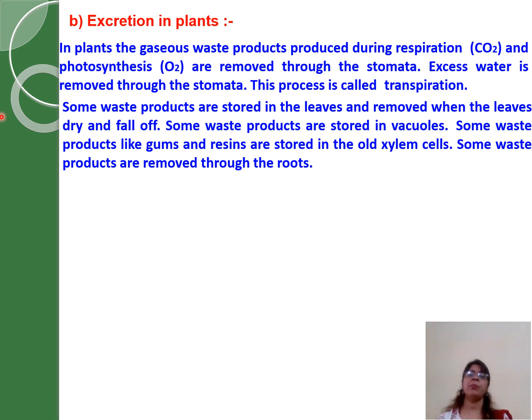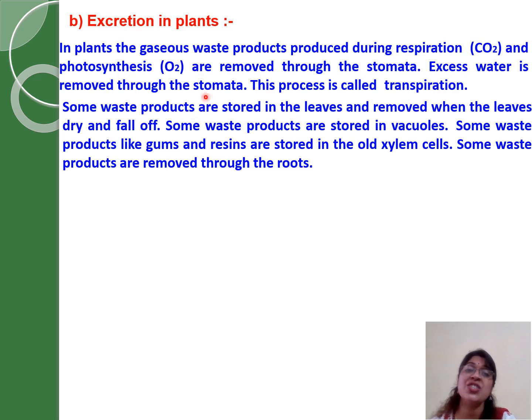Now this is the last topic for you, excretion in plants. Like we accumulate a number of wastes in the body and it is excreted out, in the same way the plants also carry out metabolism and some excretory products are formed. Like CO2 is the excretory product of respiration. It is excreted out through stomata.